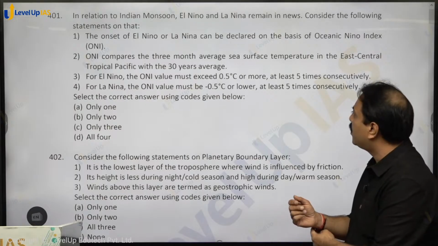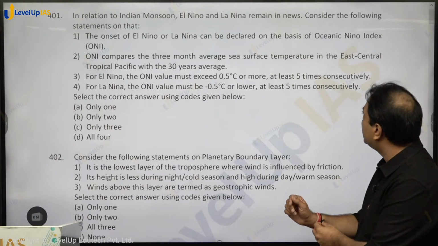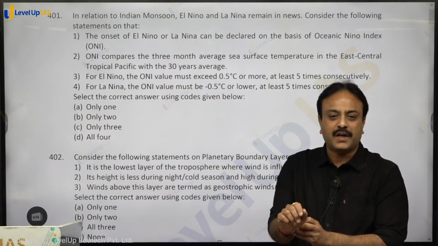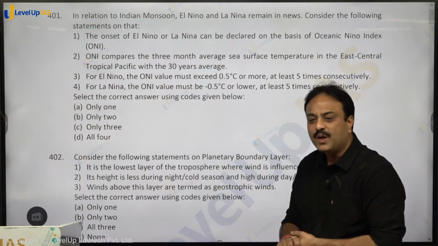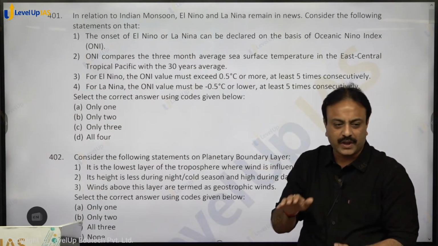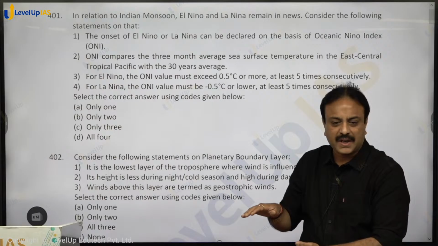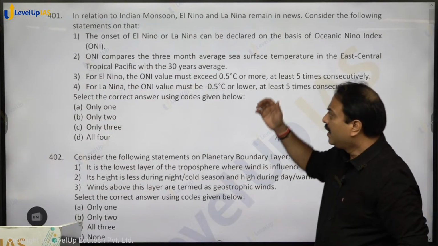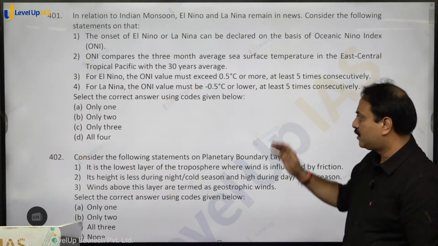In relation to Indian monsoon, El Nino and La Nina remain in news. Consider the following statements on that. Now, El Nino, La Nina, a burning topic, always remains in limelight, but all that you have studied in your GS foundation, or in your PMP batches, or MMP batches, has not been covered over here. It is asking you something else. So go through the statements.